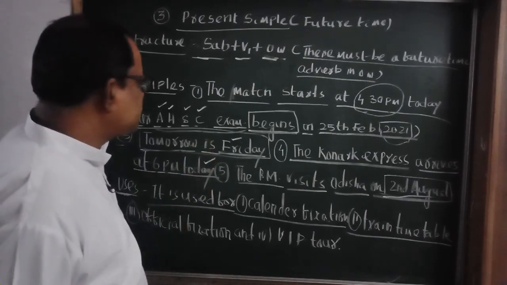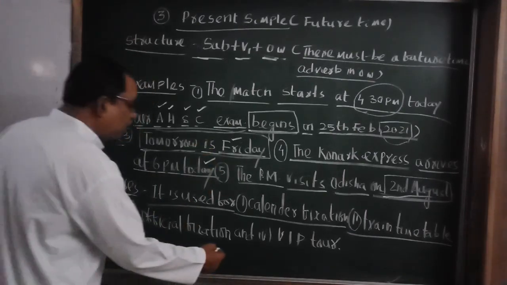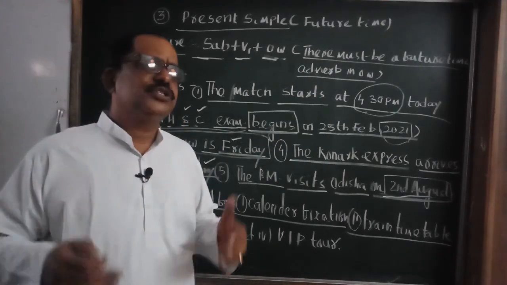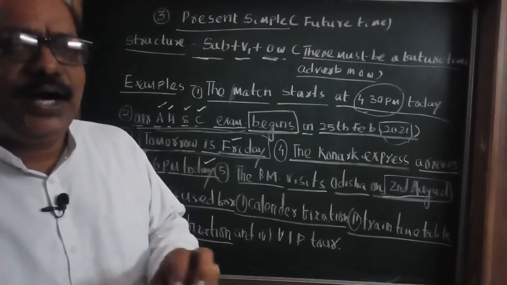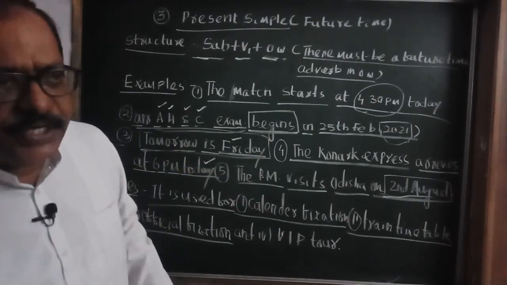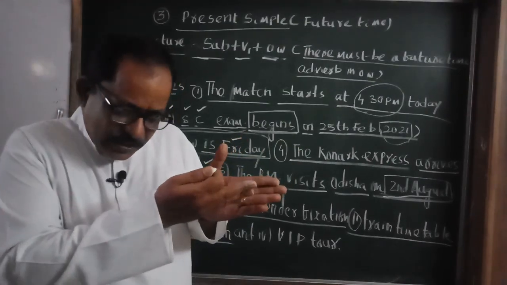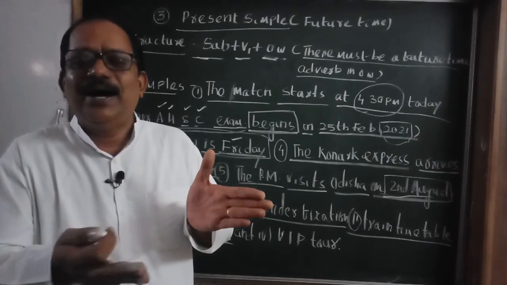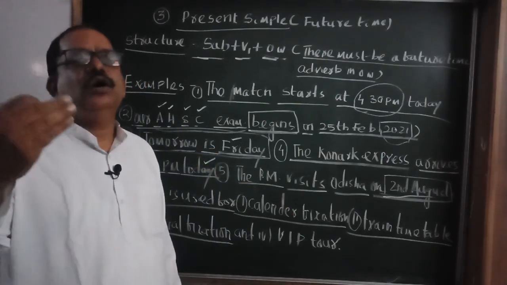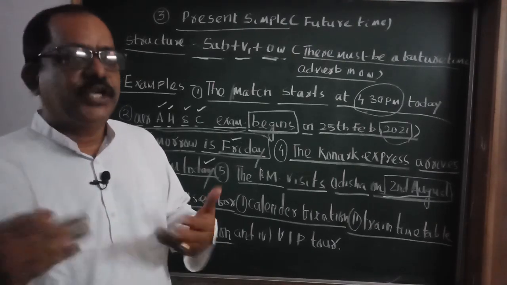The second use is timetable. The third, what is the third one? Official fixation. What is official fixation? Those things which are fixed by an office, admin board, at a school or a college. For example, take the example of our school. We have made a day-wise plan to do the activities in a year, when we will do the annual function, annual sports, or other activities like this.